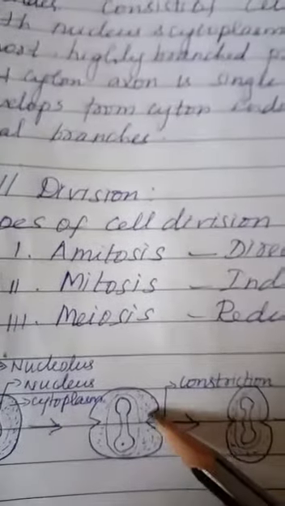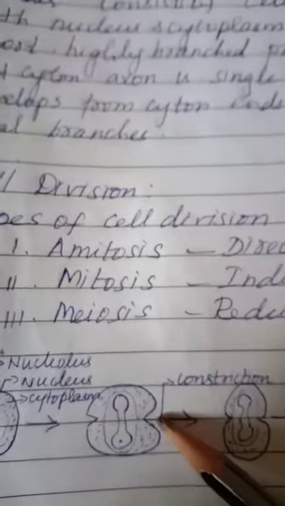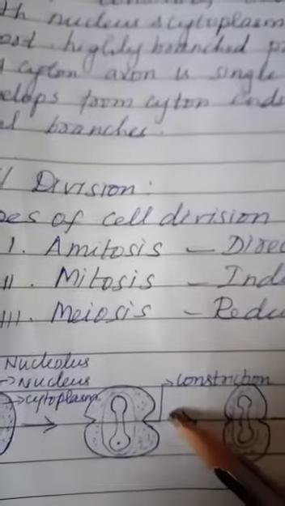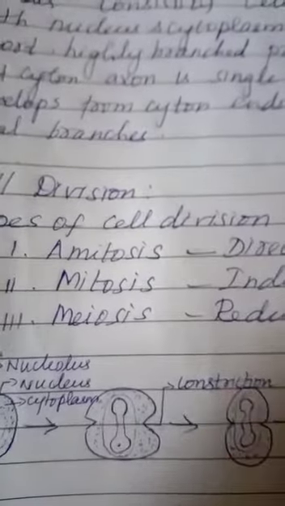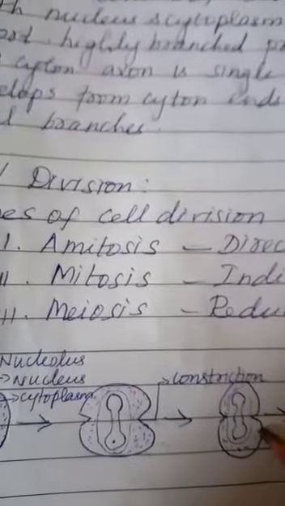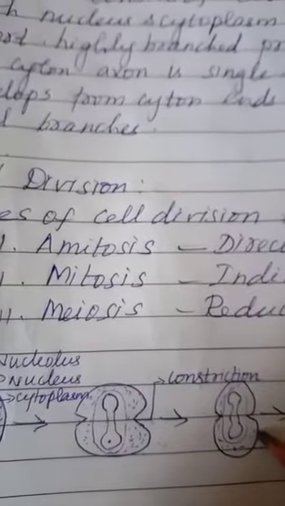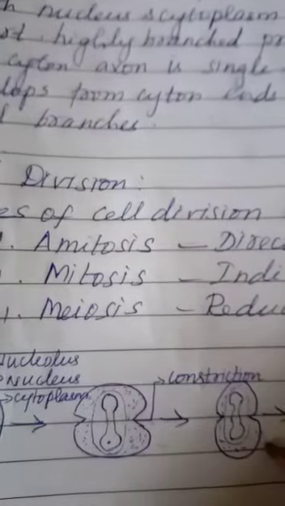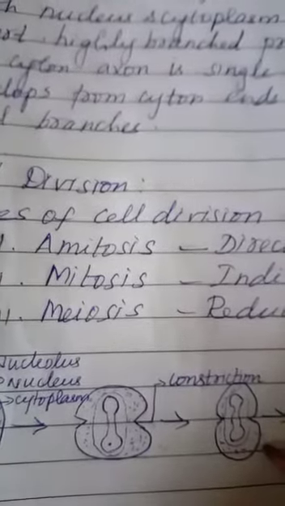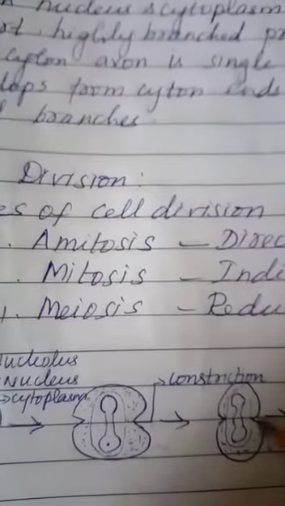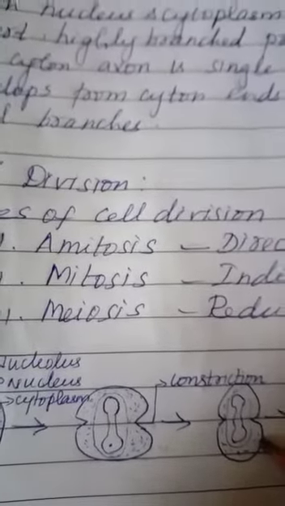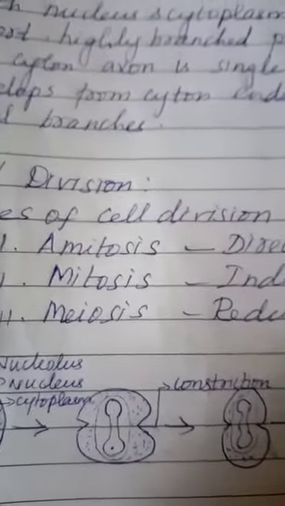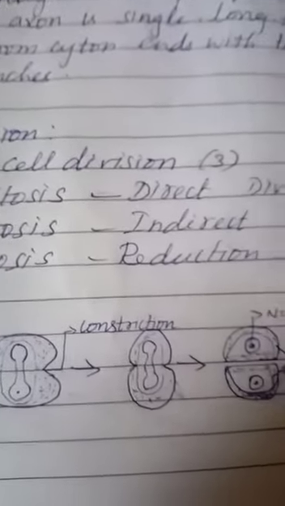It is followed by cytoplasmic division. As a result, two daughter cells are formed.